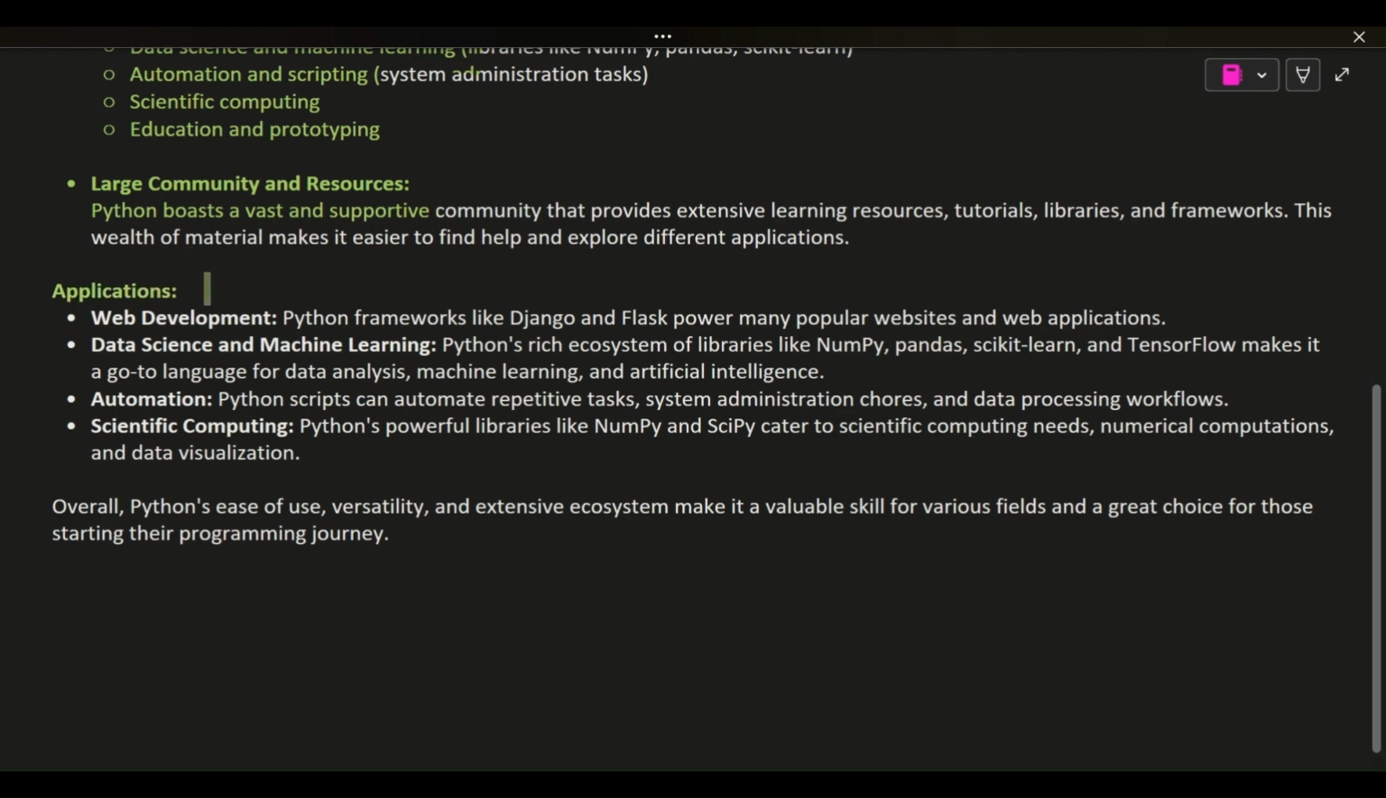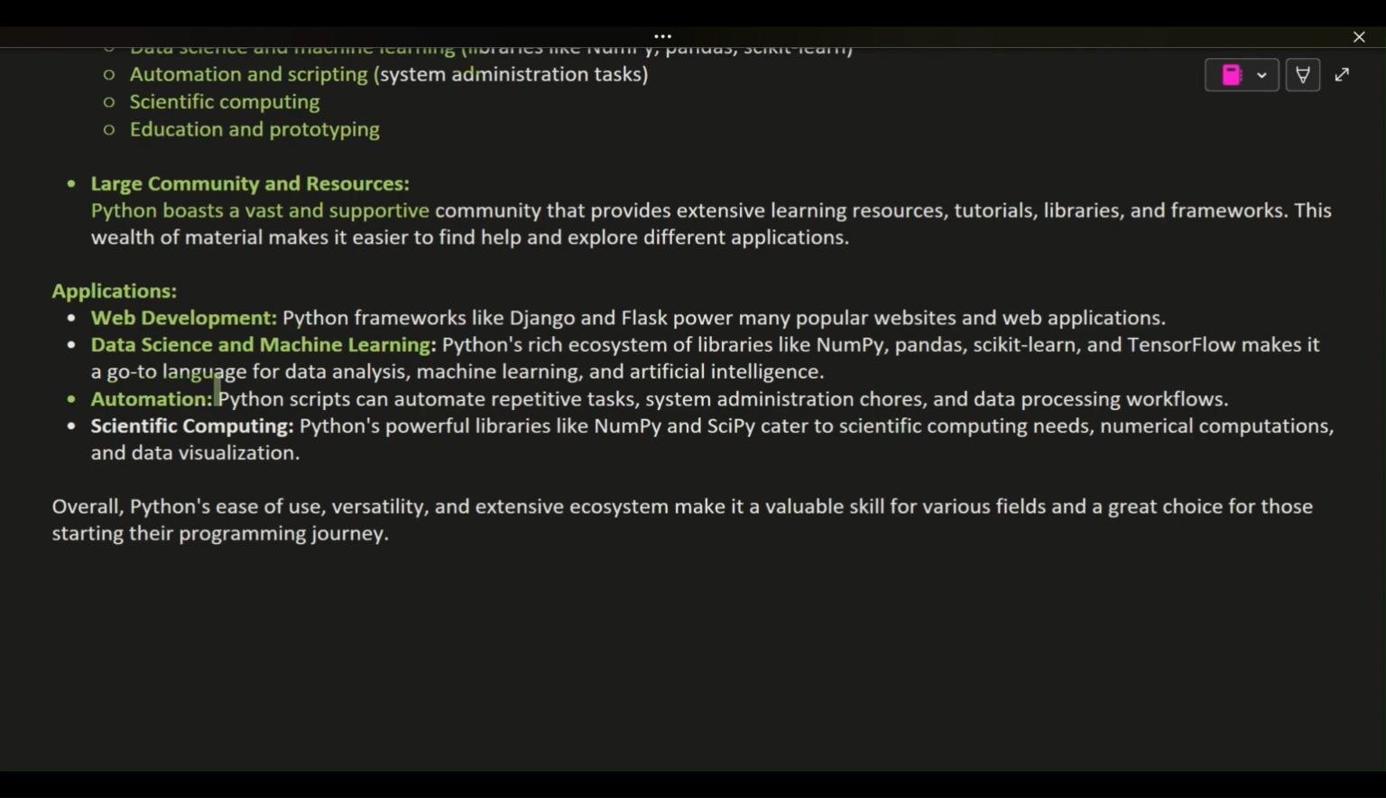Applications. Web development. Python frameworks like Django and Flask power many popular websites and web applications. Data science and machine learning. Python's rich ecosystem of libraries like NumPy, Pandas, scikit-learn, and TensorFlow makes it a go-to language for data analysis, machine learning, and artificial intelligence.